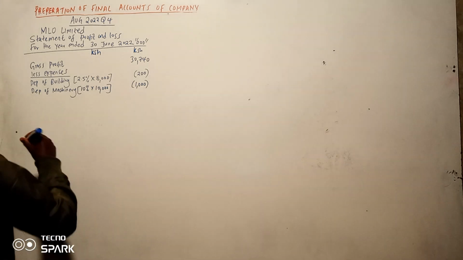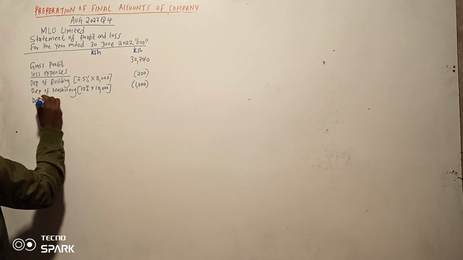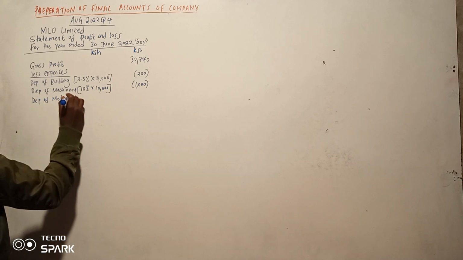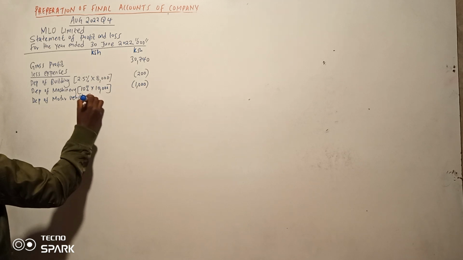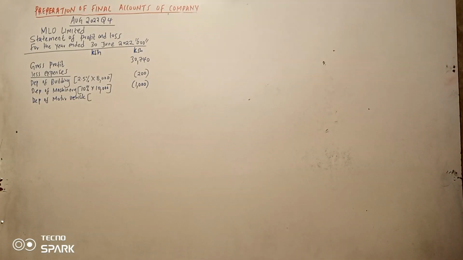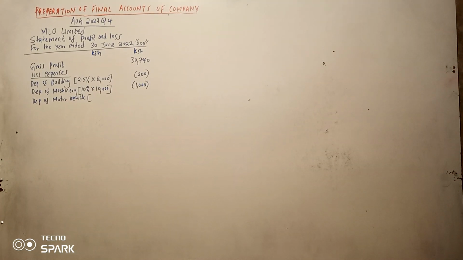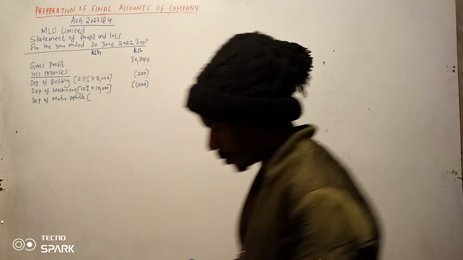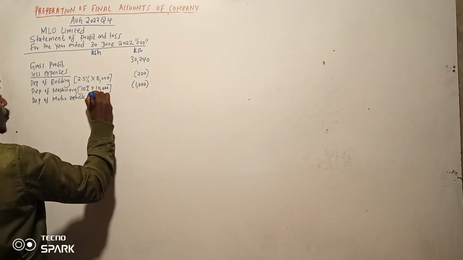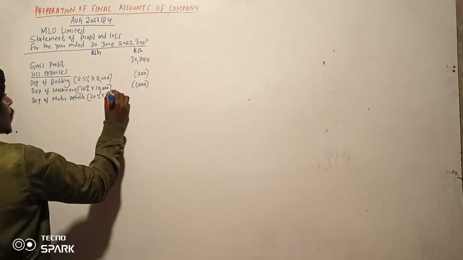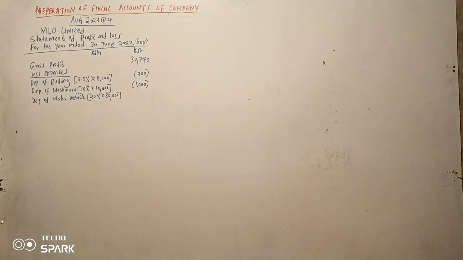Then we have depreciation of motor vehicle. Ukiangalia huko juu, in our statement huko juu, our motor vehicle cost ni 80,000 and depreciation yake ni 20%. So 20% times 80,000.